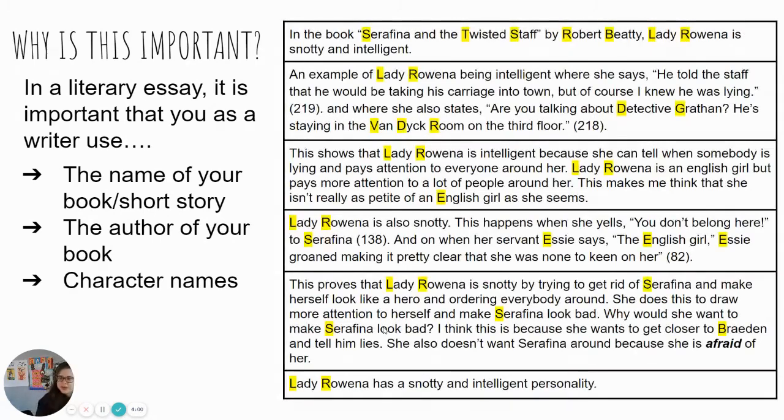I'd like to show you an example paragraph. This is just one paragraph from a student's literary essay. Notice just how many proper nouns are in this paragraph. You can see the names of characters, the name of the book, the name of the author. There are many proper nouns in this passage. Some I'm even seeing right now that I forgot and I didn't even highlight, that we need to make sure that we're capitalizing.